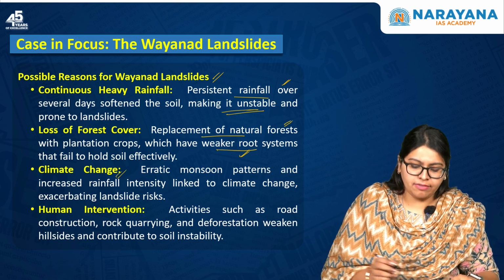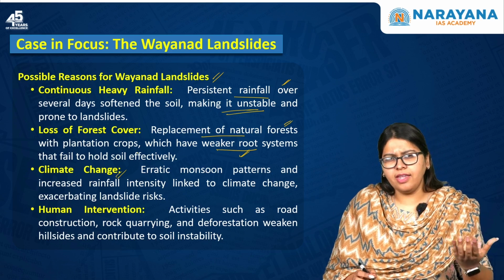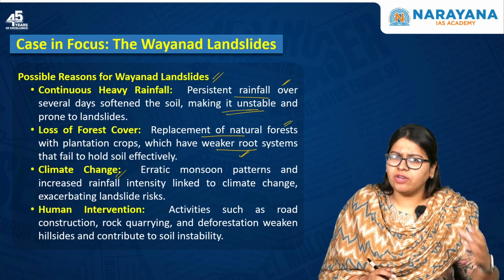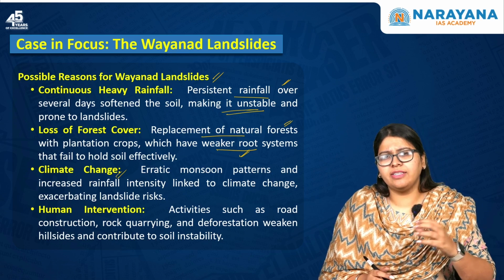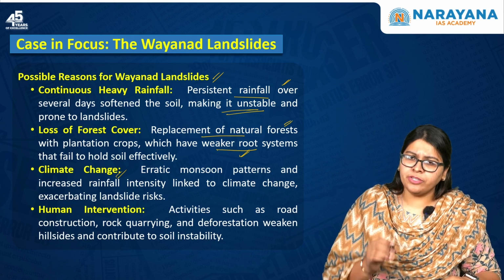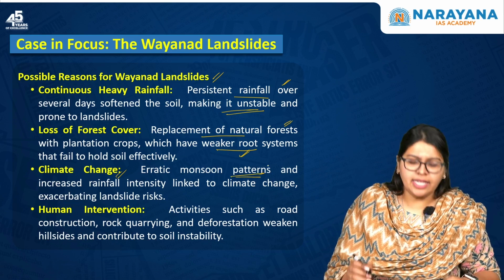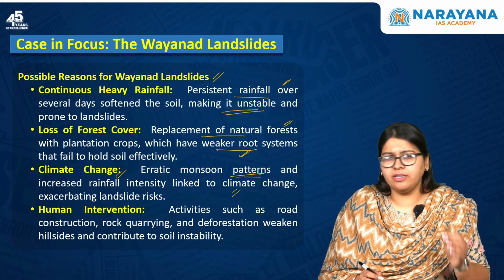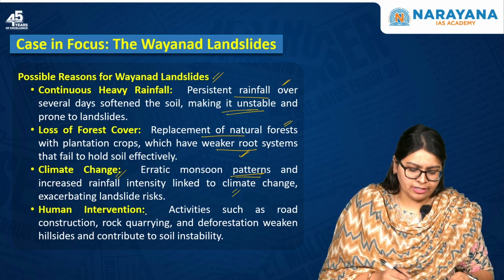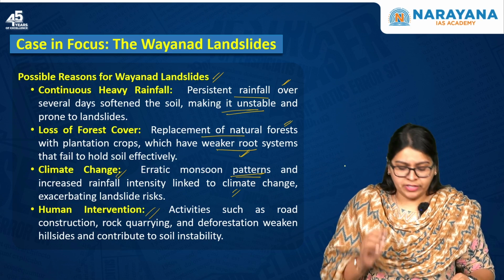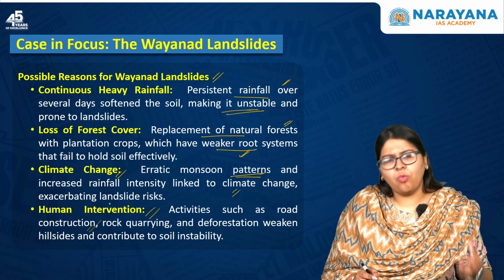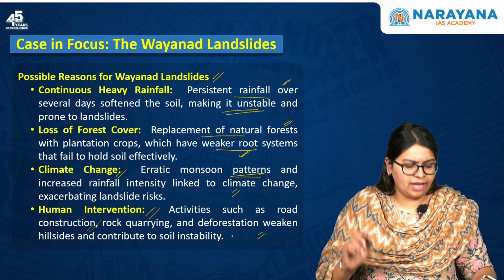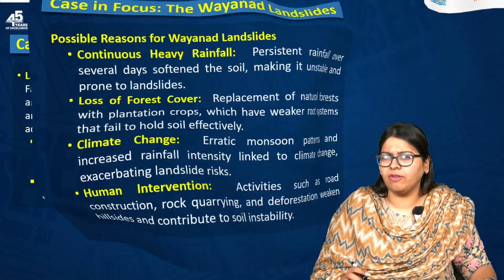Next one is the effect of climate change. The monsoon has been very erratic. One was actually characterized by very dry spells. Next one is very heavy rains as well as flash floods, etc. So, erratic monsoon patterns and increased rainfall intensity linked to climate change have also exacerbated this particular landslide event. Next one is human intervention, such as the construction of roads as well as quarrying and the deforestation activities, which has actually weakened the hillsides and would have contributed to the instability of the soil.